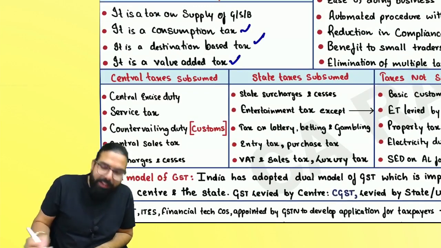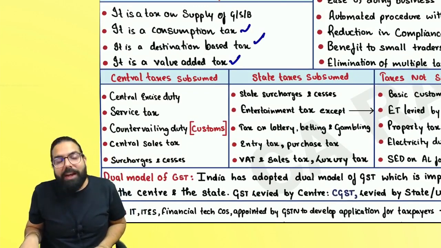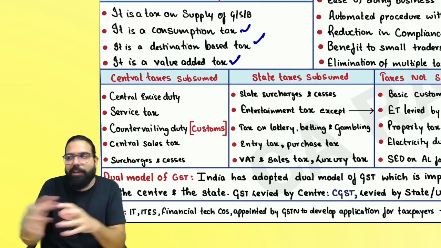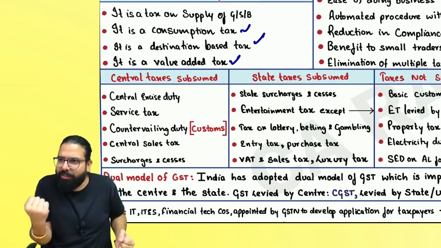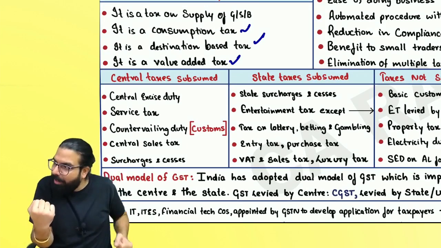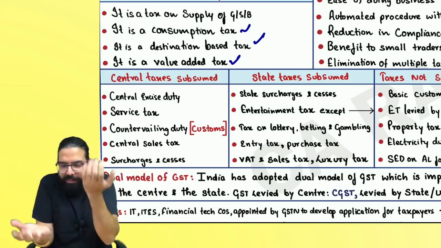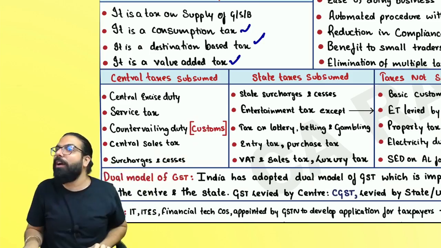And the last one over here is GST is a value added tax. The VAT system has been adopted in GST. You buy anything, you will get the credit. If you are a supplier, you will get the credit, and when you sell, you will charge GST. You will set it off and pay the balance to the government.